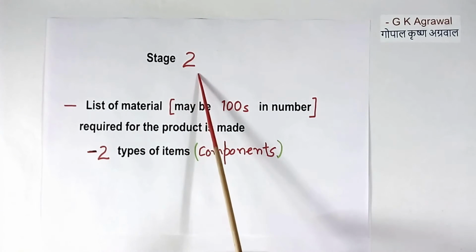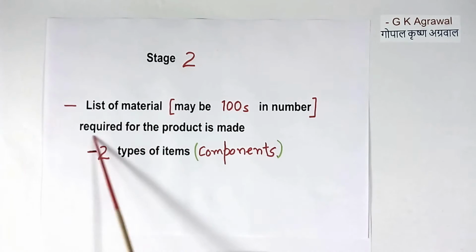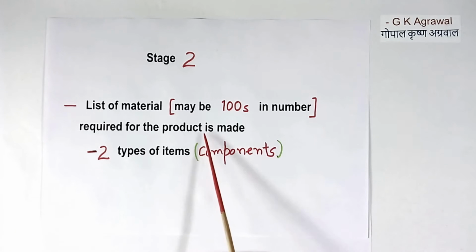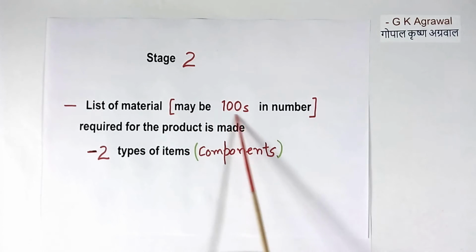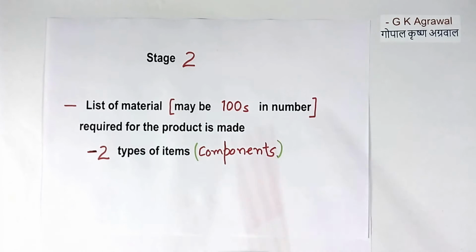Now stage 2 of product development. Then we make the list of material required for the product. The number of components may be hundreds. It may be less, it may be more, depending upon the size of the product. There may be 2 types of items. Item means component. Some people did not like the word items, so they commented on me in one video. So I am saying components, but in our office, even in meetings, we use the word items.